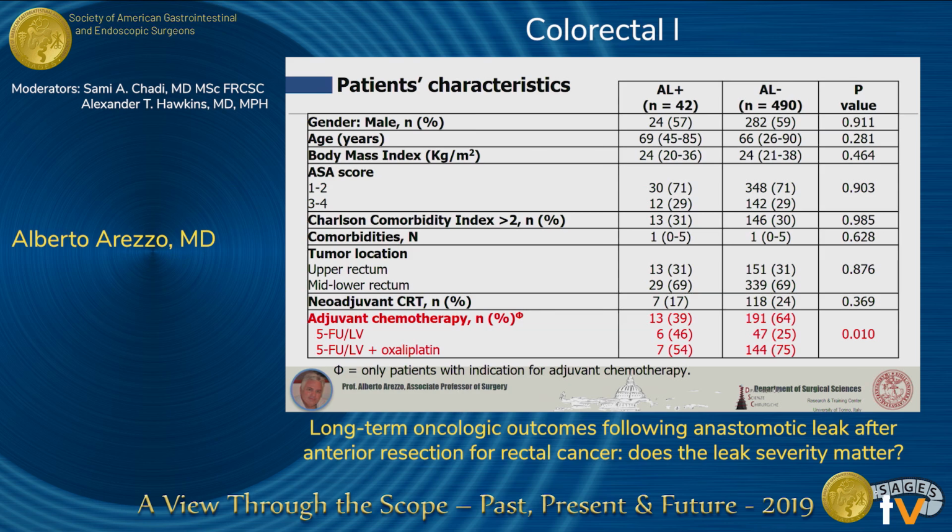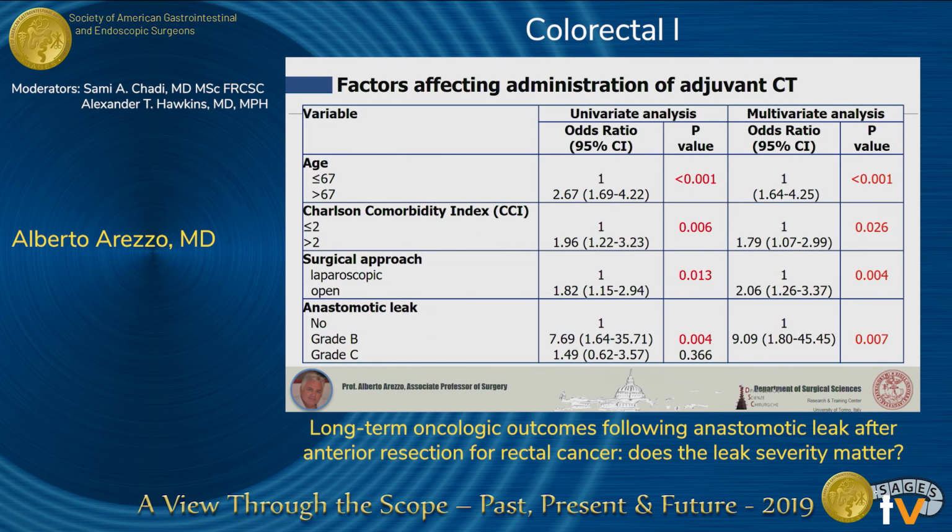Patients' characteristics are absolutely overlapping between the two groups of anastomotic leaks, positive or negative, except for the fact that the adjuvant chemotherapy, of course, was administered in about 50% more of the cases in those that do not have anastomotic leak, as largely expected.